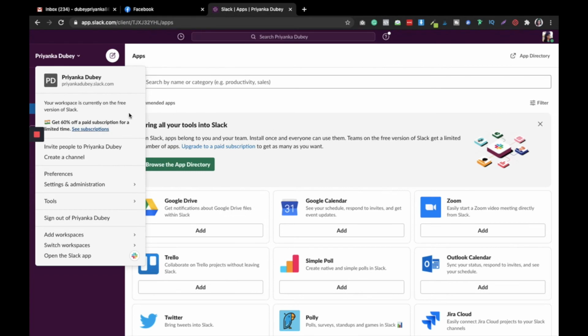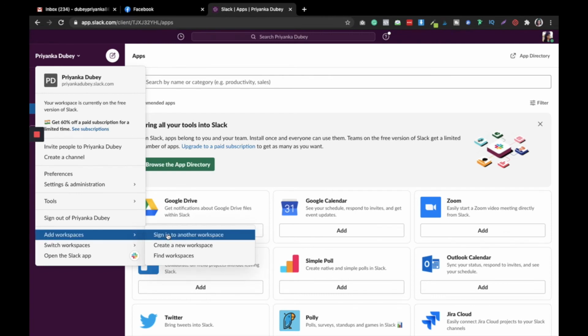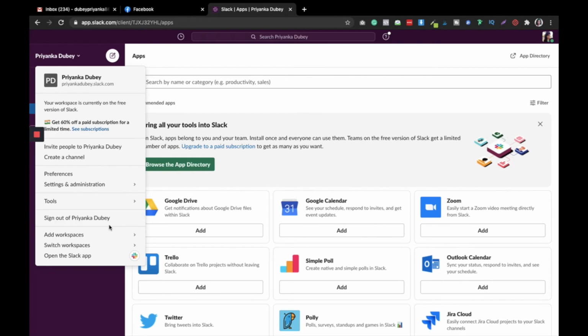Now again, coming to here, suppose you want to add more workspaces with only one Slack, you can do that as well. Suppose you have 5 clients, or 2 clients, and both of their workspaces are obviously different, and both of them cannot be merged. So in that case you just have to go to Add workspaces and you can sign in to another workspace. Okay, or also you can create a new workspace. It is very easy, it is very simple. Also if you have more workspaces, you can click over here, Switch workspaces, and you can just switch.